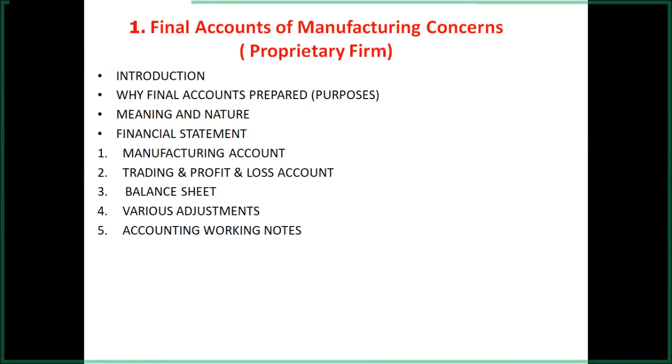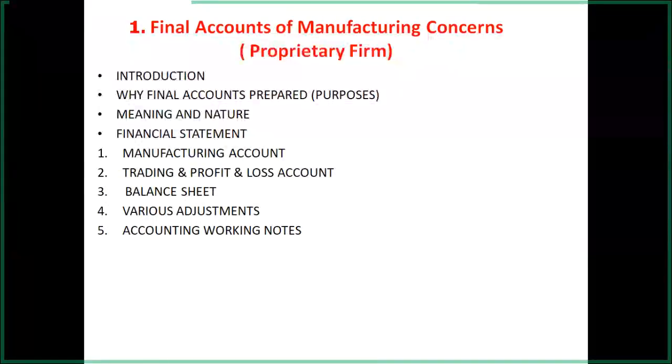Now when we are considering the items of debit and credit, the total of debit side of the manufacturing account is more than total of credit side. So debit side is always more than credit side. Suppose debit side total of all the opening stock of raw material, opening stock of WIP, then purchases, then carriage inward, then wages, then direct expenses, gas, water supply, power, oil and greasing.